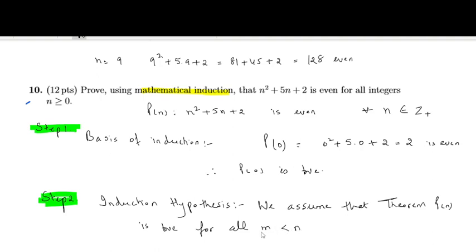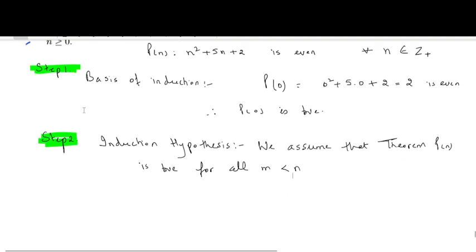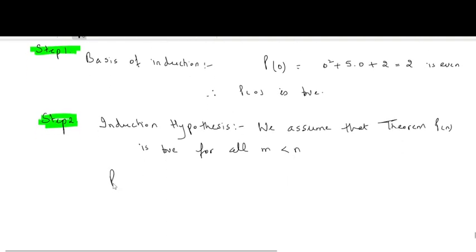For all m means we will assume that Pm is true. Pm will be m square plus 5m plus 2 is even. We assume this is true. We will take this as equation number 1.